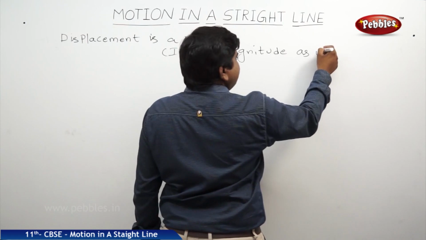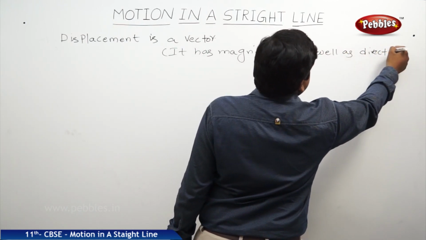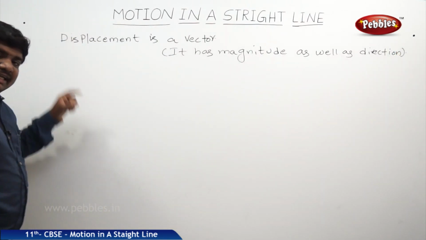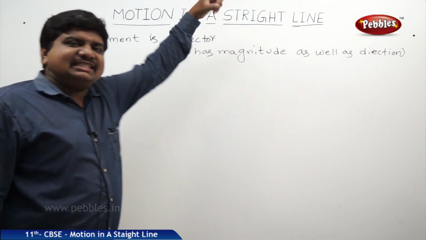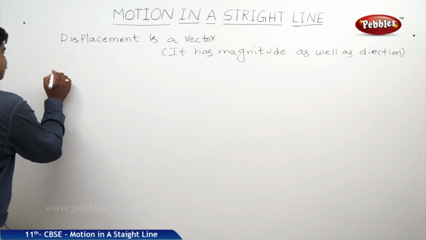How is displacement different from distance? We will see some examples, then you can understand.